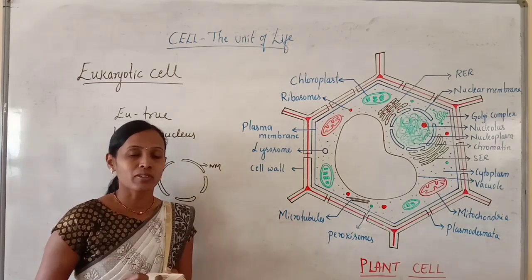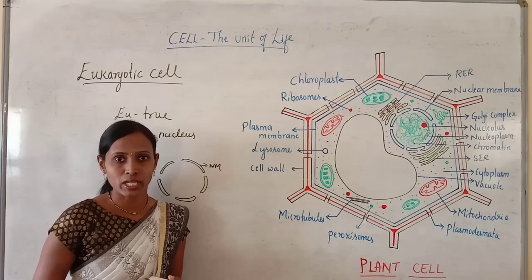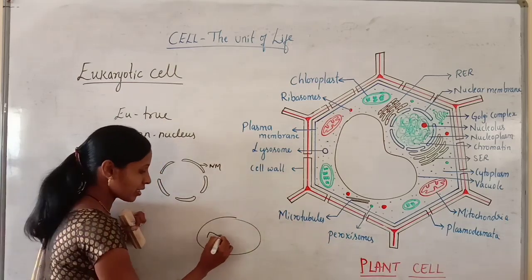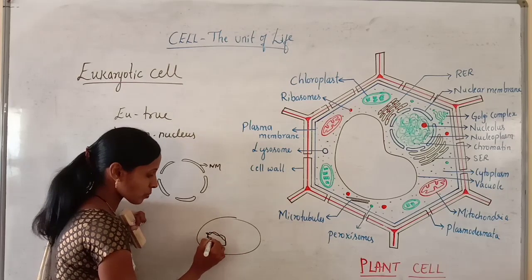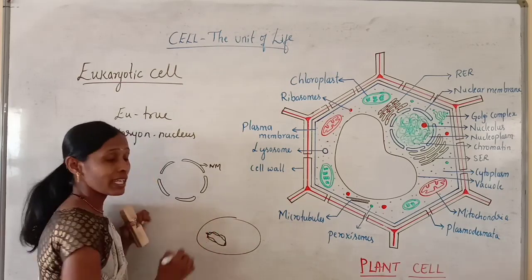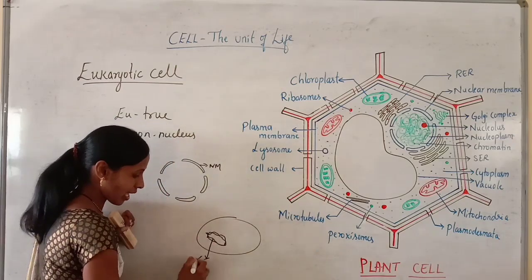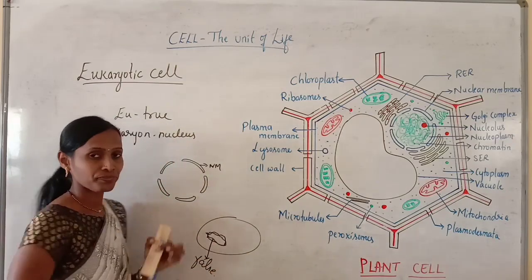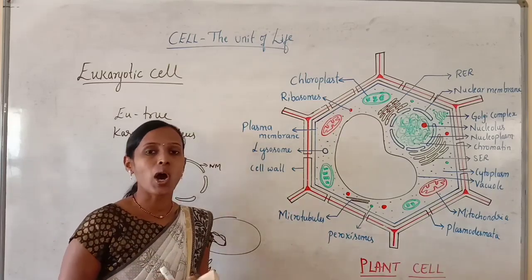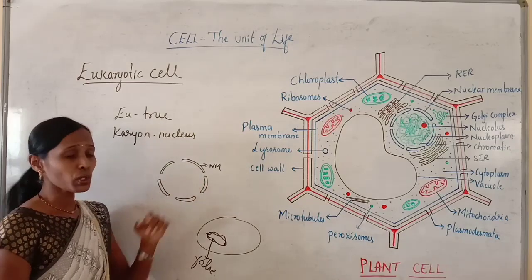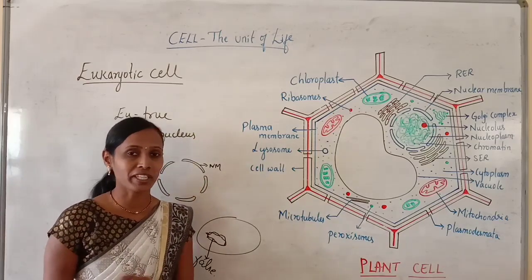Just recall the nucleus which you studied in the prokaryotic cell. In bacteria, the genetic material is freely suspended in the cytoplasm, but it is not enclosed by any nuclear membrane. That's why it is called a false nucleus. But in all eukaryotes there is a nuclear membrane around the genetic material.